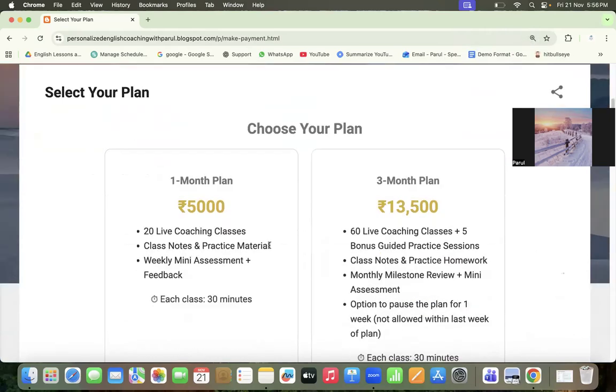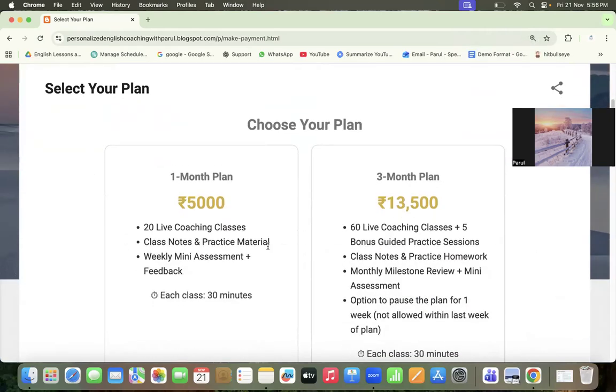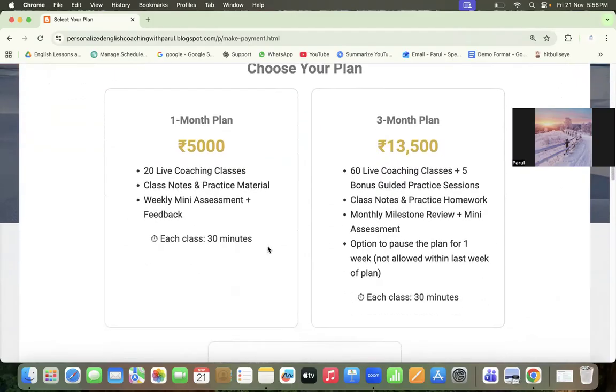And the second section that I want you to focus on is the plan section. So when you're selecting your plans, try to understand that each plan will have different benefits. If you go with the 1 month plan, you will have 20 live coaching classes. You will be provided with class notes, and on a weekly basis, you will be provided with some assessment worksheets, and you will get feedback via email.